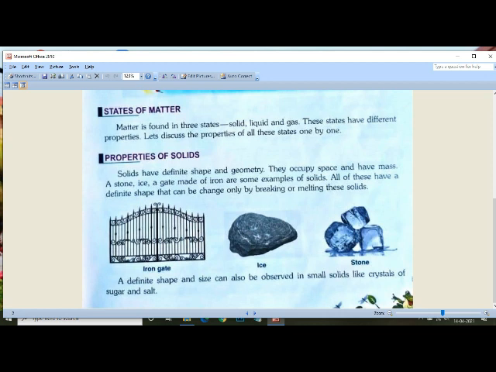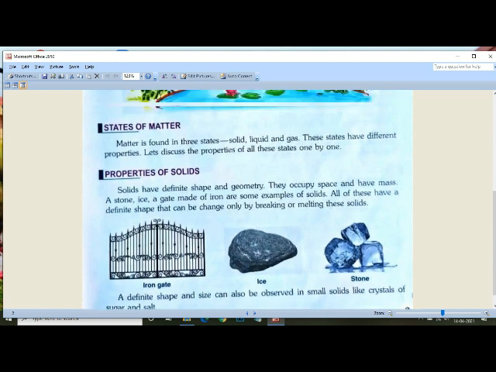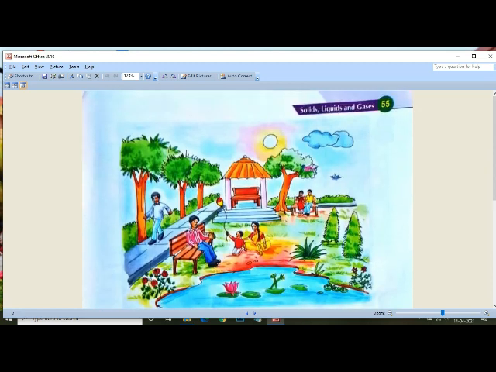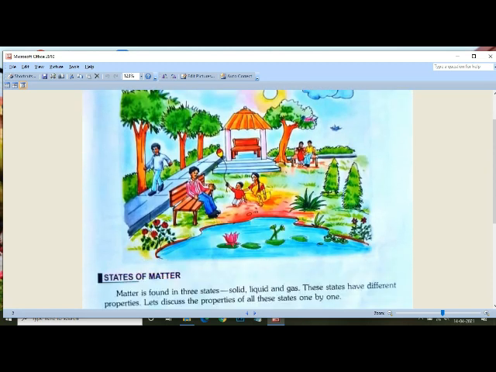A definite shape and size can also be observed in small solids like crystals of sugar and salt. Now, if you come to the smaller solids like crystals of sugar and salt, you will find a definite shape. So these are the properties of solids. Now let us move to the next page.